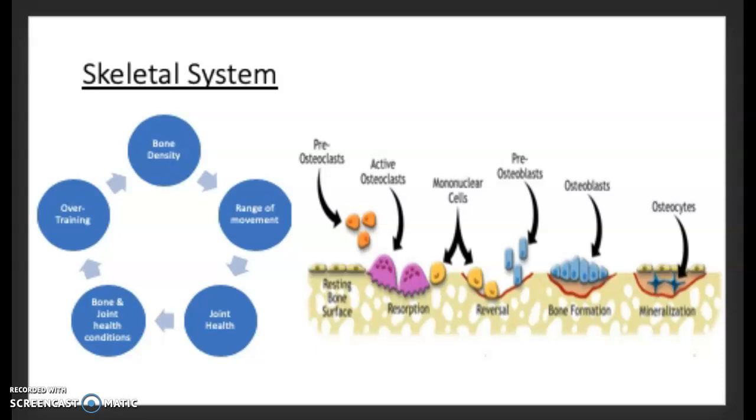Another adaptation of the skeletal system to anaerobic exercise is an increased range of motion or flexibility. This is beneficial for sporting athletes such as a gymnast because it means they'll have a better level of flexibility and also be stronger. So for exercises like the pole vault, they will be stronger from the neuromuscular adaptations, and then from an increased range of motion from the skeletal adaptation, it will be easier for them to stretch their arms and catch the pole, for example.